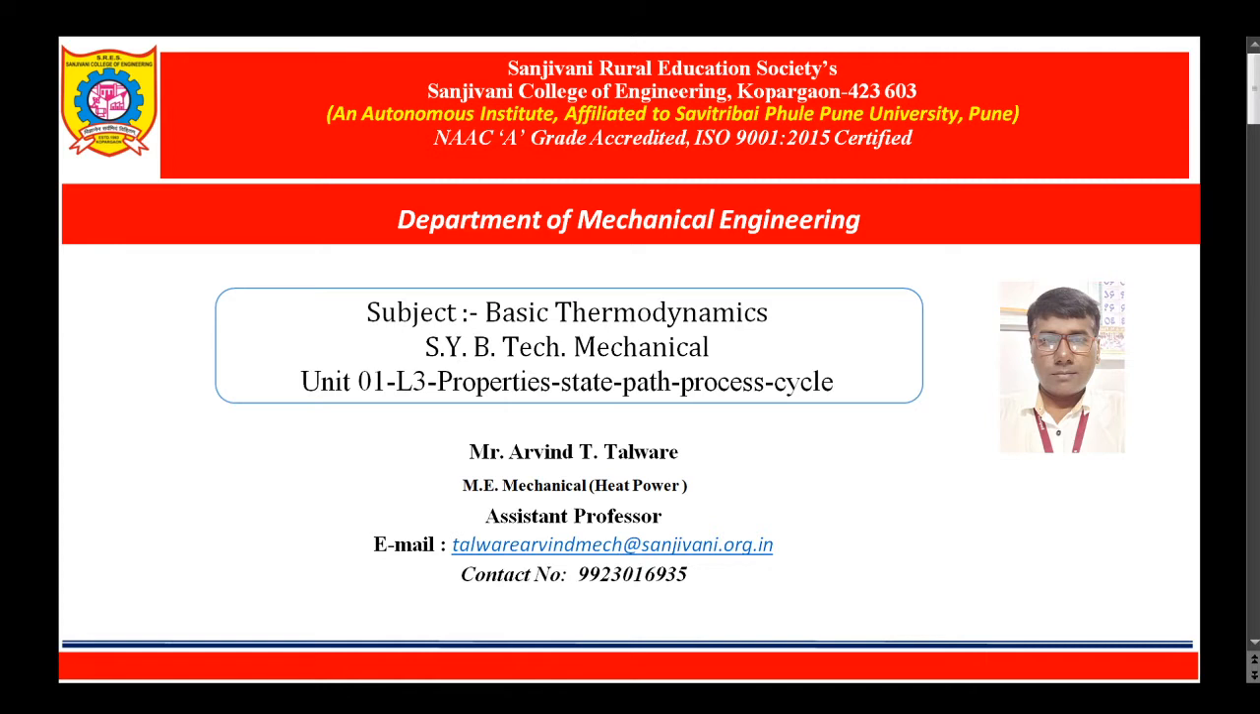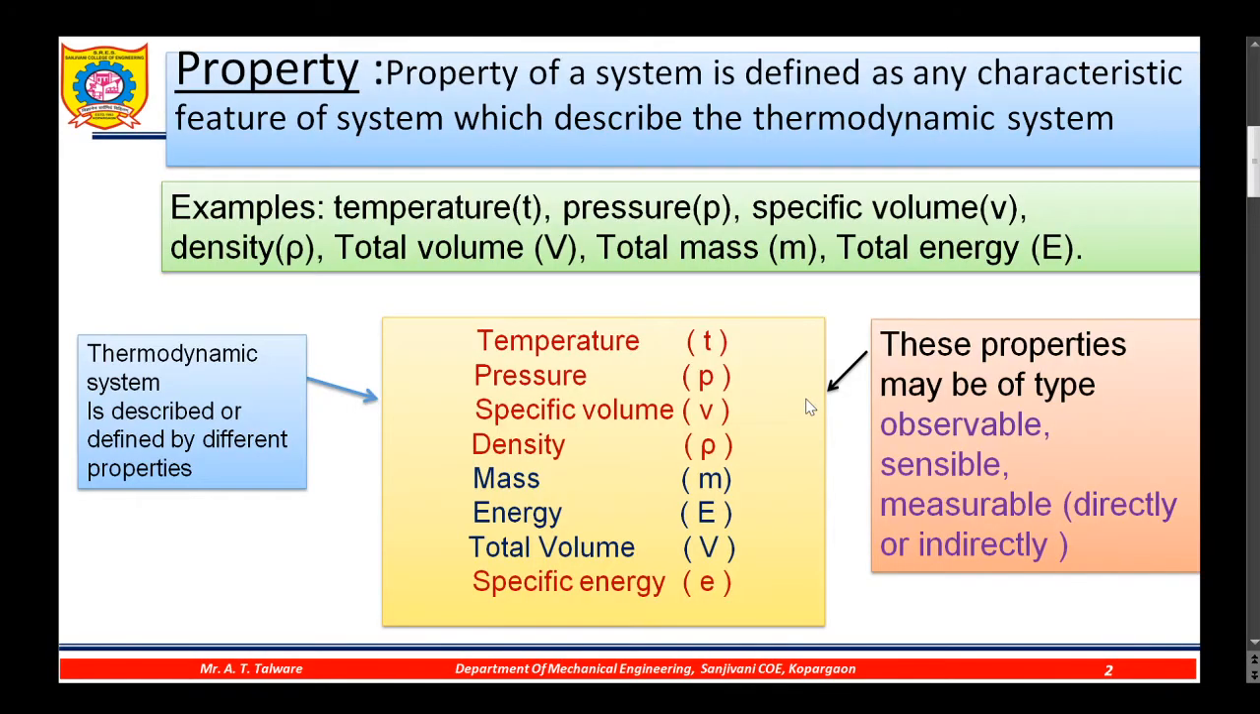In this lecture, I am going to explain the properties, state, path, process, and cycle. Let us start from the property definition. Property of a system is defined as any characteristic feature of a system which describes the thermodynamic system.